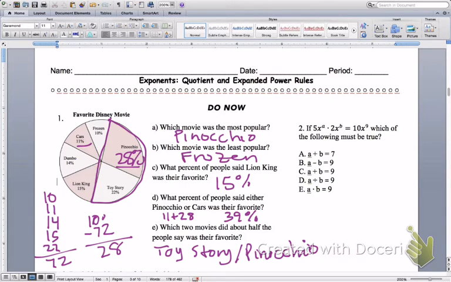Second one, we have an expression. Which of the following must be true? Which of the rules are we using: adding, subtracting, multiplying, or dividing? We look at our expression here. We know that the 5 and 2 make the 10, 5 times 2 is 10. They're regular numbers. Now the bases are the same: x's, A and B. What do I do to A and B to get this 9 up here? Am I going to add A and B and get 7? Subtract A and B and get 9? Add A and B and get 9? So the answer should be, this is the product rule. So we should be using the addition, and they add up to 9, not 7.